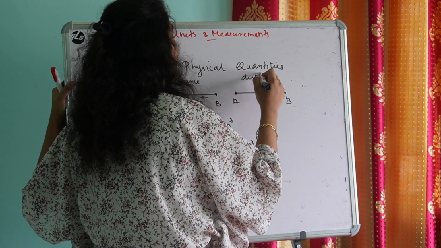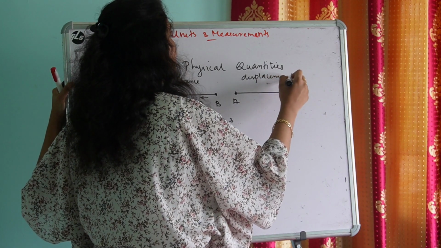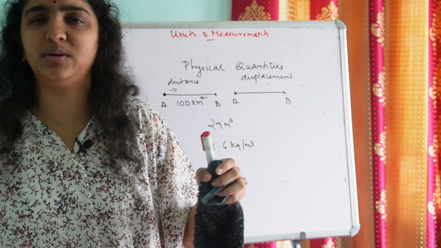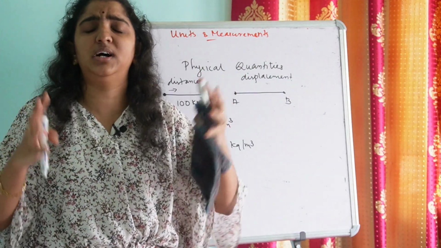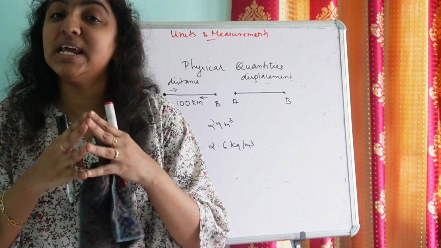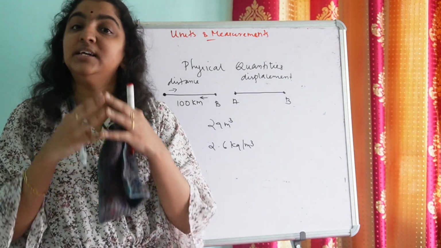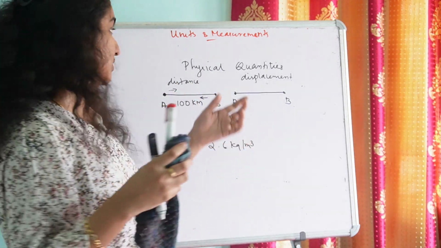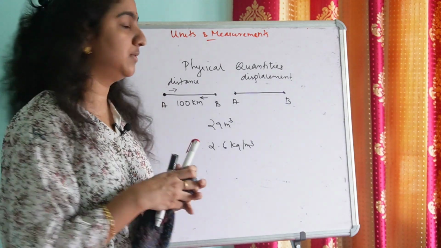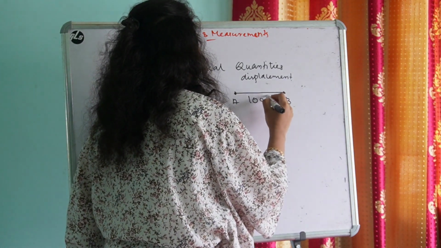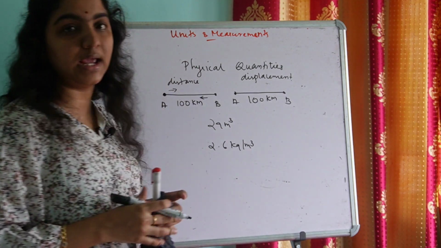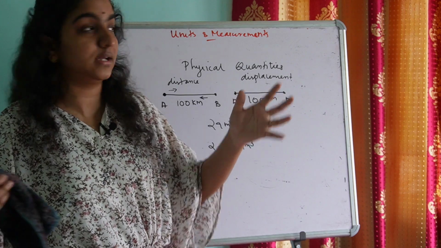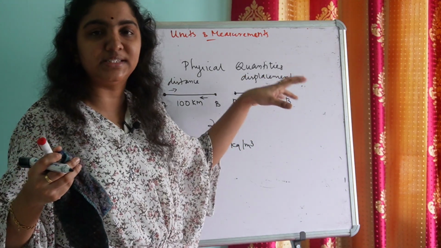Suppose again, say for example, there are two places A and B. Here we are considering another physical quantity, displacement. What is the meaning of the word displacement? Displacement means change in position, a shift in the position. So I am telling you Manu displaced. Let the distance between these two places A and B be given. I am telling you Manu, a boy named Manu, displaced. I have to describe the physical quantity.